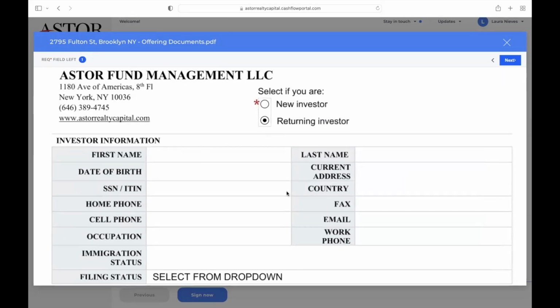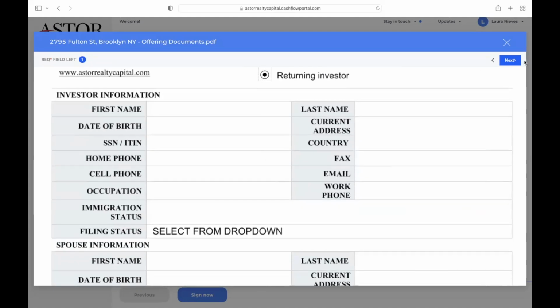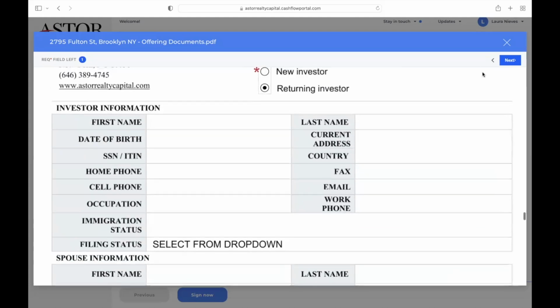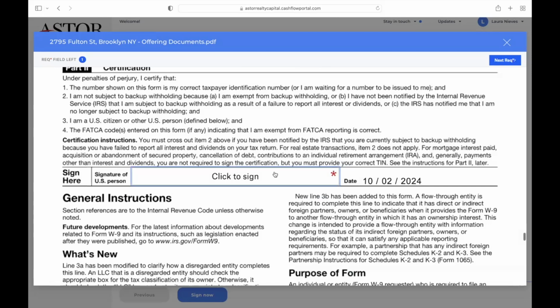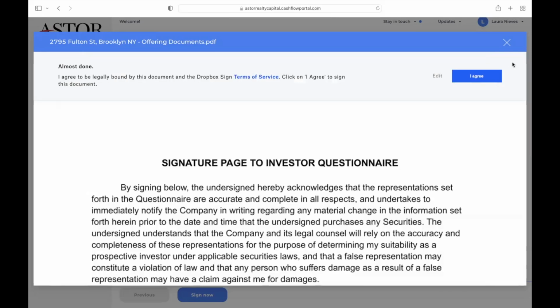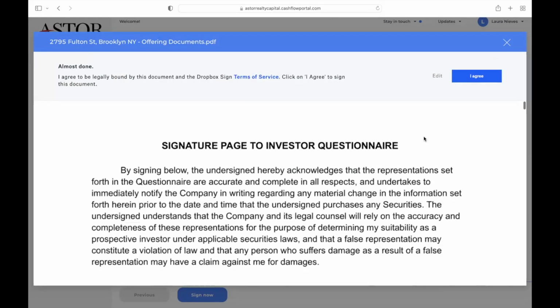If you are a returning investor, I have got this information from you already, so you can click returning investor and it will bypass it for you. In this case, I will do returning investor, click to sign, continue. Now, this is the last page.